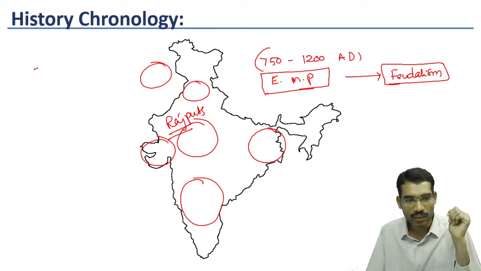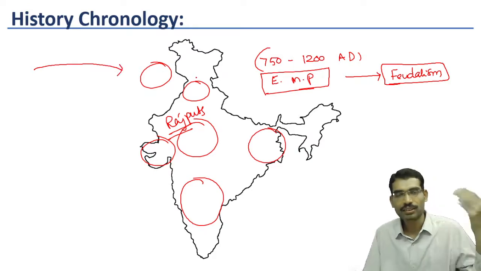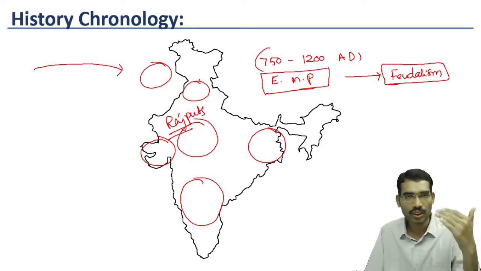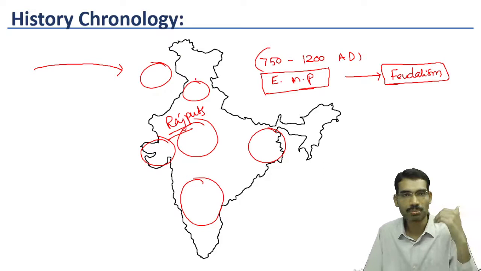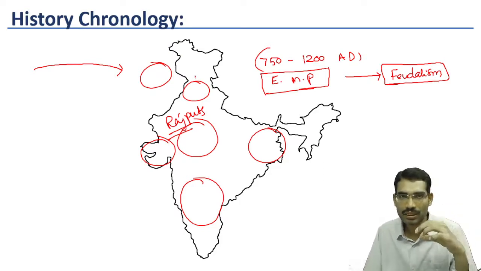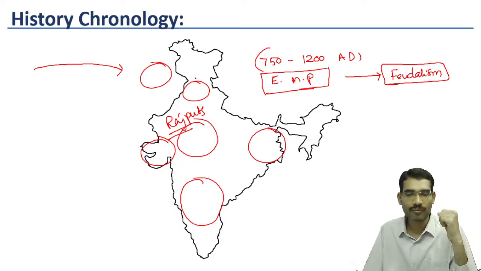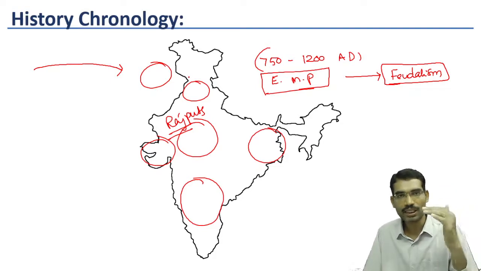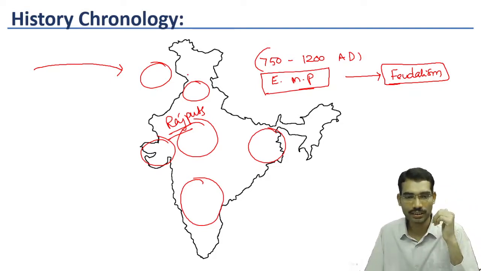Once again, we got Alexander, Indo-Greeks, Shakas, Kushanas, Parthians. Like we have seen after the Mauryan Empire, different tribes entered into the Indian subcontinent.